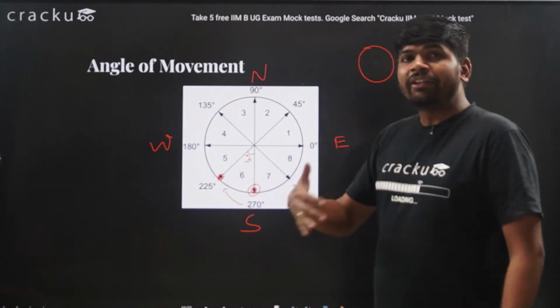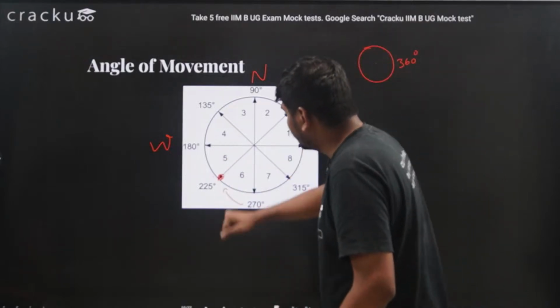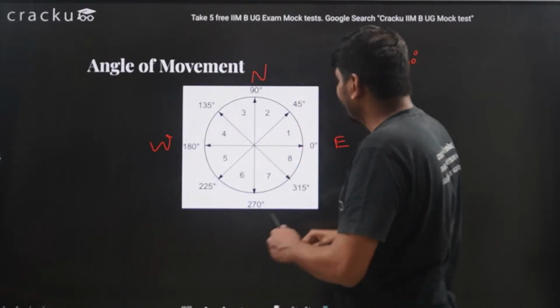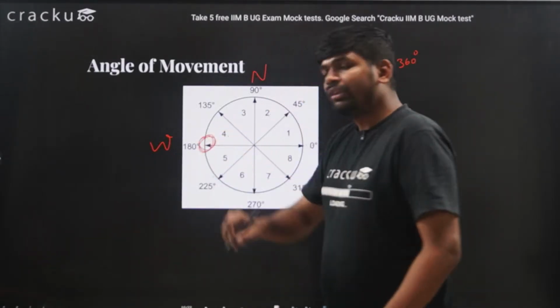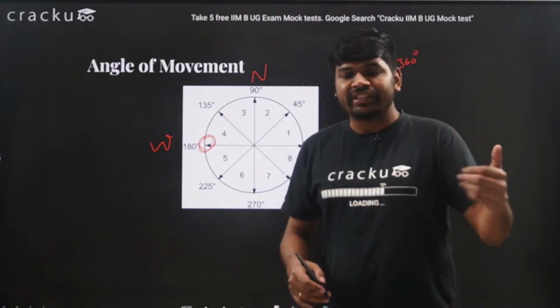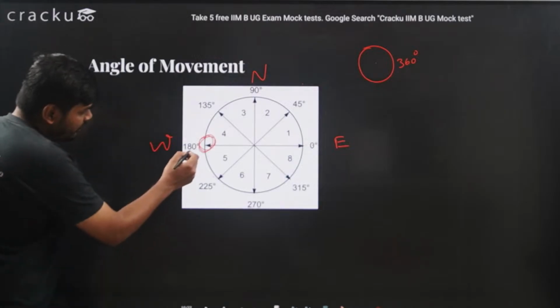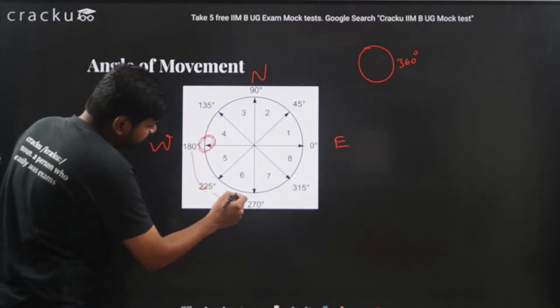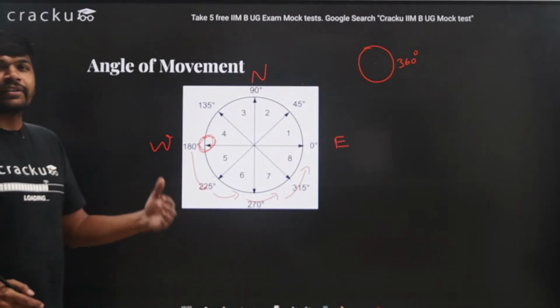And what is anti-clockwise direction? Anti-clockwise direction will be the opposite of this. For example, if you are standing here and I say you have to move in the anti-clockwise direction, in that case you will move in this direction. This is opposite to the direction of the clock.